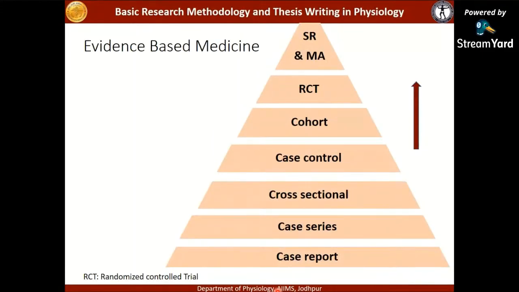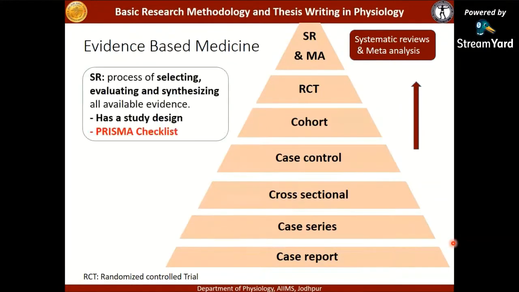This pyramid shows the different studies which are there, and as we move up in the pyramid, the bias tends to get decreased or minimized. So here are the randomized controlled trials. What is sitting above it? This is the systematic reviews and meta-analysis. So these are even better than RCT.